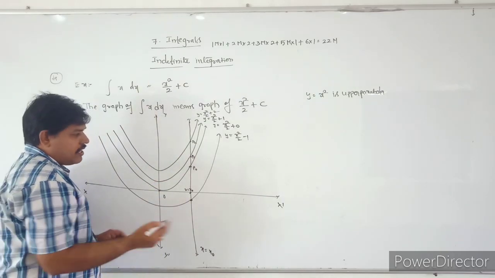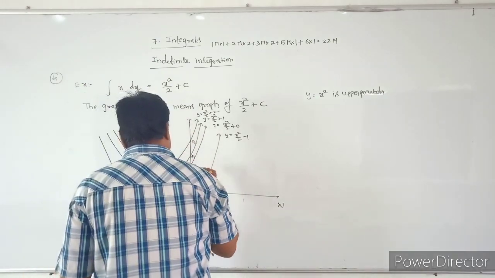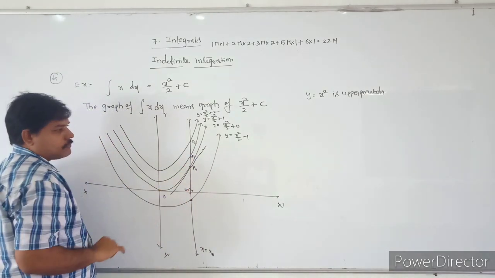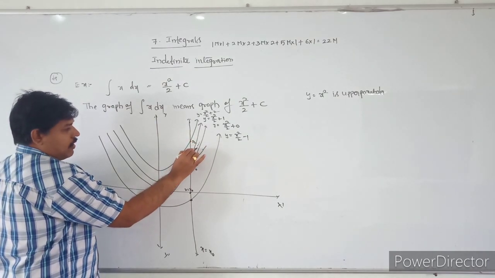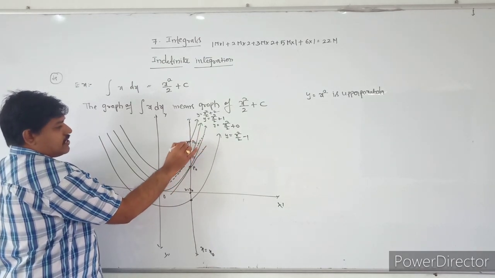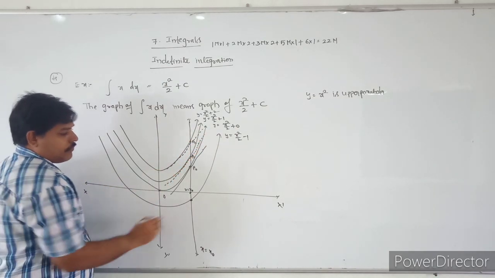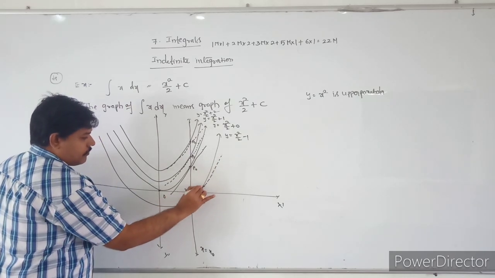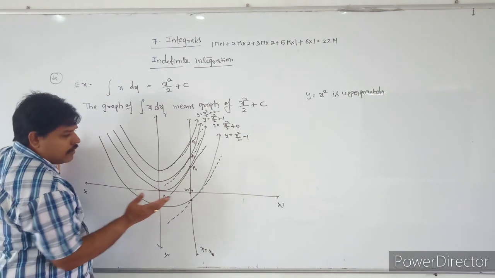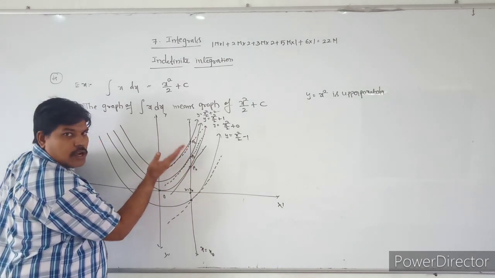If we draw the tangent at this point to this curve, and also draw the tangent to this curve at that point, and the tangent of this curve at this point, what you observe is that the tangent of this curve, this curve, this curve and this curve, all are the same.